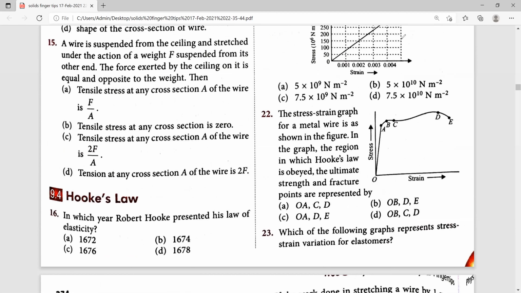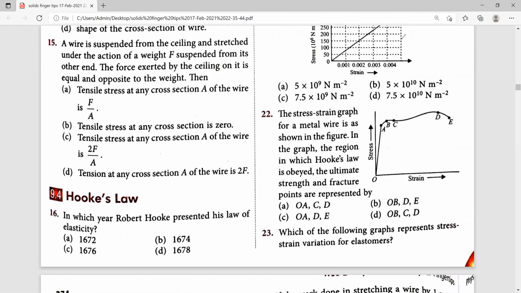Stress divided by strain is equal to K, where K is called the proportionality constant or modulus of elasticity. For 17th one, which is the right answer? D one is the right answer. That is, it remains constant. How do we write it? Stress divided by strain is equal to constant.